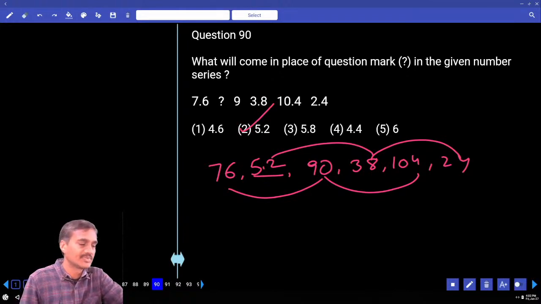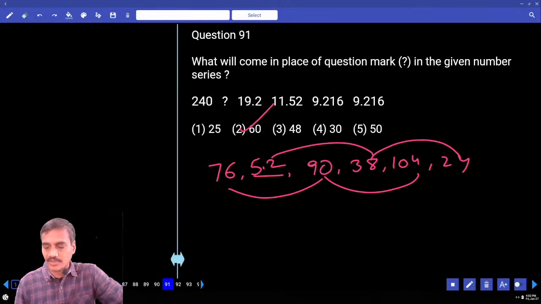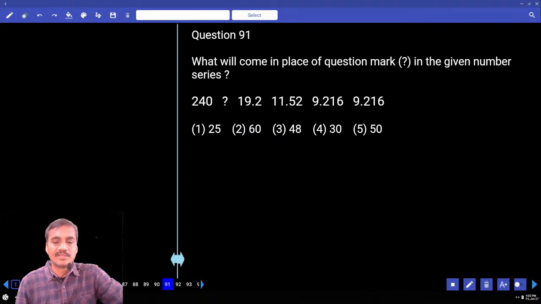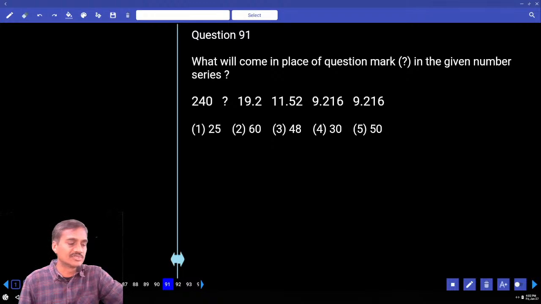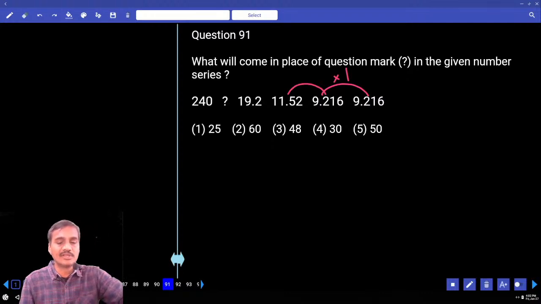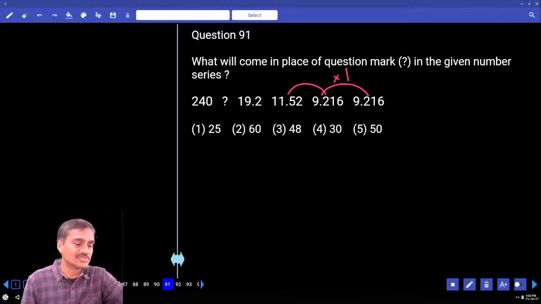Done? Is that all? Is it finished, or is there more? And one more question is there, 91. Now in this 91, the numbers are in the decreasing order. As the numbers are in the decreasing order, you need to start in the reverse order. Right? Then what is the logic here? It is into 1 from here to here. Now from here to here, tell me how much? 9.2 and 11.5, so how much does it come to? 9 and 11.